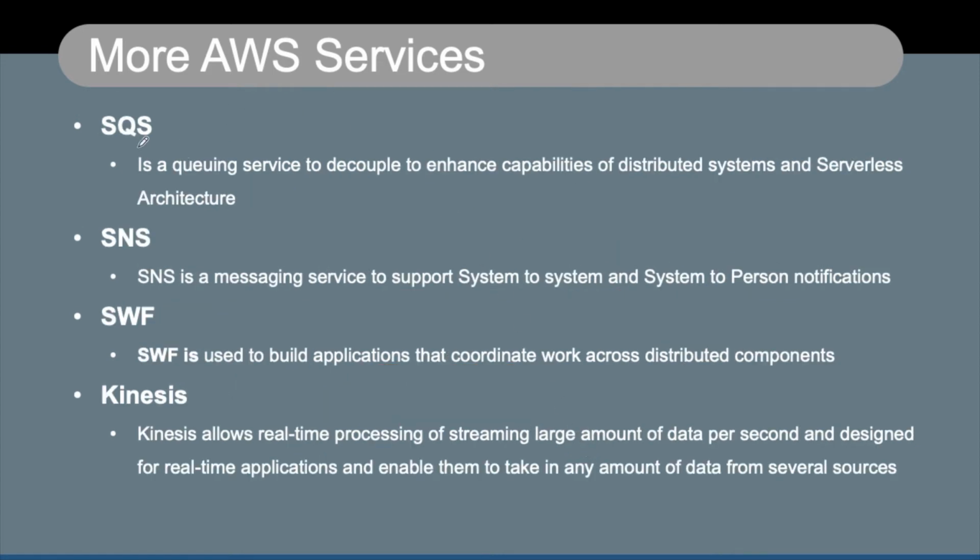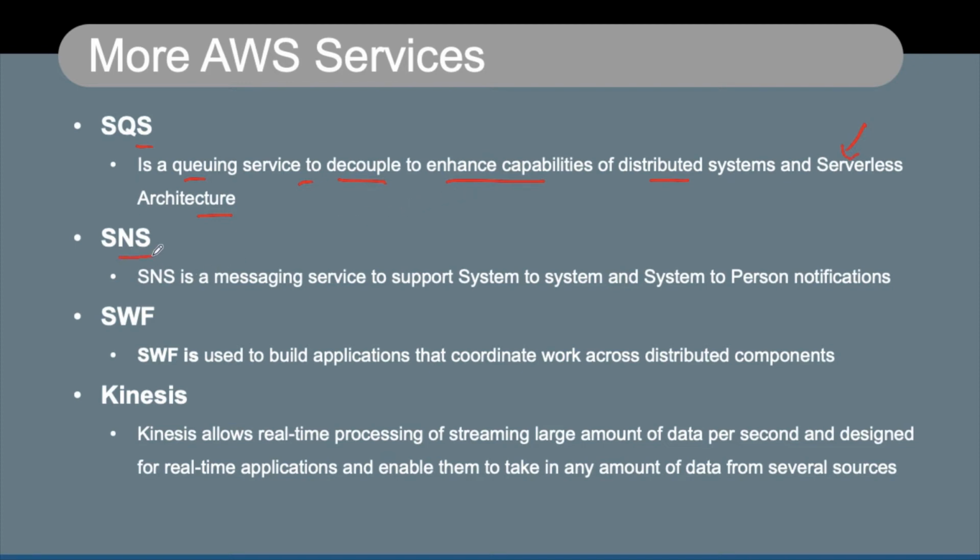SQS is a queuing service which is used to decouple and enhance the capability of a distributed system and serverless architecture. So by using this, you can decouple your services from the underlying infrastructure, and it can also enable you to trigger some events for the serverless architecture.